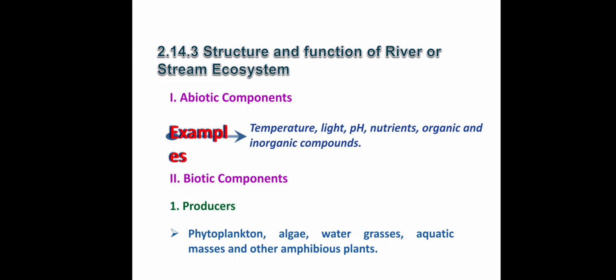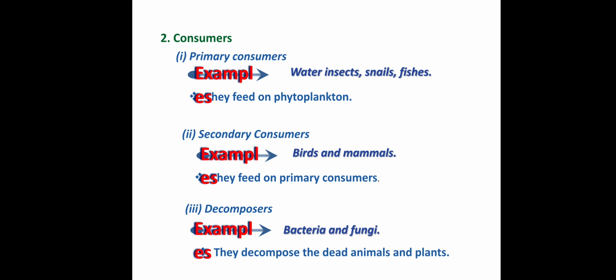Structure and function of river ecosystem. There are two components, abiotic and biotic. Abiotic: physical and chemical components, temperature, light, pH, nutrients, organic and inorganic components. Biotic components: producer, consumer and decomposer. Producers: phytoplankton, algae, water grasses. Primary consumers: water insects, snails, fishes. Secondary consumers: birds and mammals. Decomposers: microorganisms, bacteria and fungi.